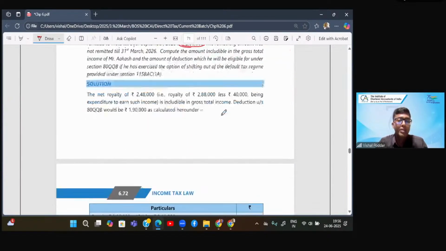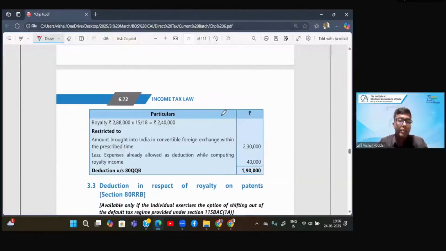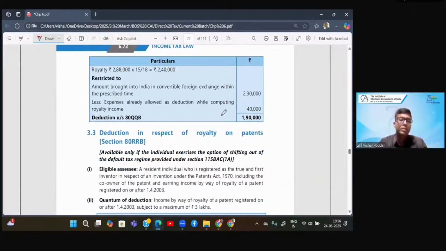So I will apply my maximum limit of 15% and I will try to cover this amount from 18% to 15%. And then whatever is this 15% amount, that is only what is eligible for deduction. So 15% amount is coming to 2,40,000. So 2,40,000 is the eligible amount for deduction.